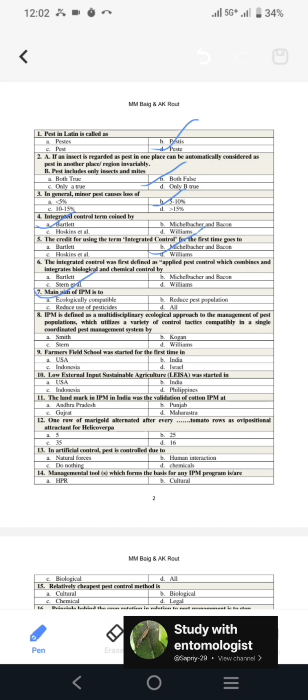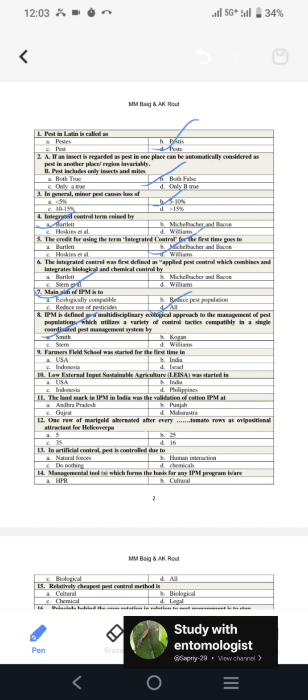Then the main aim of IPM: we have to use ecologically compatible techniques so that we can reduce the pest population, and with that we can also reduce the use of pesticides. These are the aims of IPM. Next is, IPM is defined as multidisciplinary ecological approaches to management of pest populations, which utilize a variety of control tactics compatibly in a single coordinated pest management system. This definition of IPM was given by Smith.